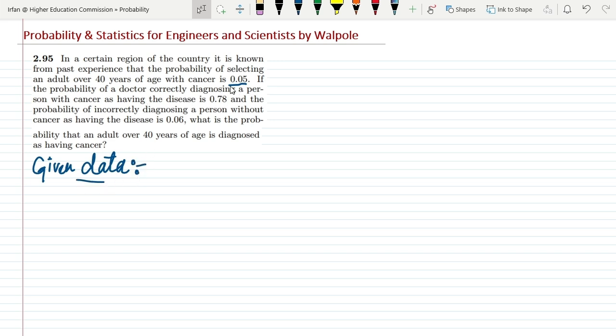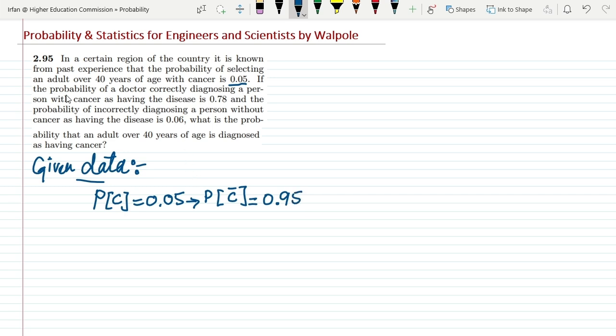And for the given data, the probability of a cancer in that region for the people over 80 years is 0.05. So let me represent it with C, so that the probability of cancer is 0.05. Okay, so that is the probability of a cancer. And similarly, the probability that there is no cancer would be what? 1 minus probability of C, or 1 minus 0.05. So 1 minus 0.05 is 0.95.